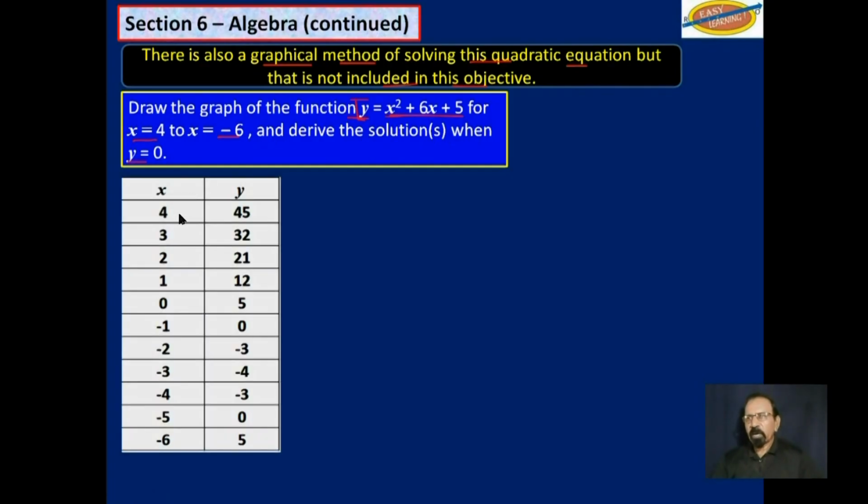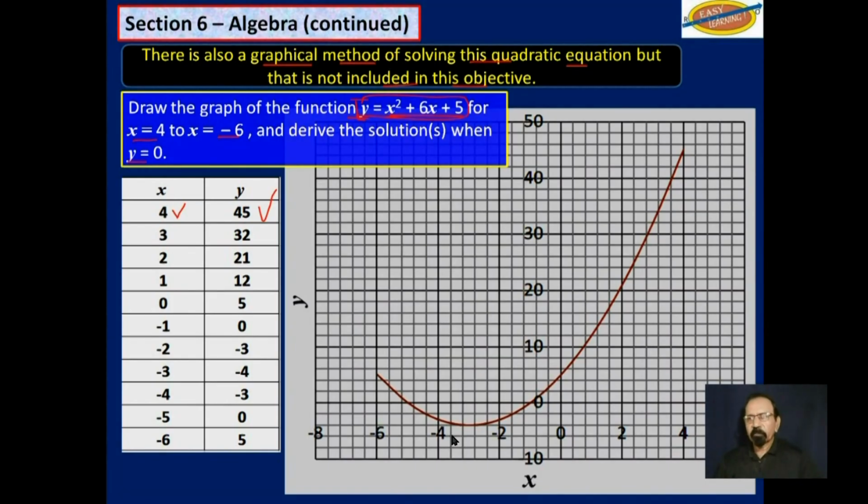So these are the points. We substitute when x is 4, that equation there, then y is equal to 45, and so on. We plot the graph, and this is what we get. Those are the two axes. This point here is 0, 0. Coming down this y-axis, that point there is 0, which is really where the x-axis is.